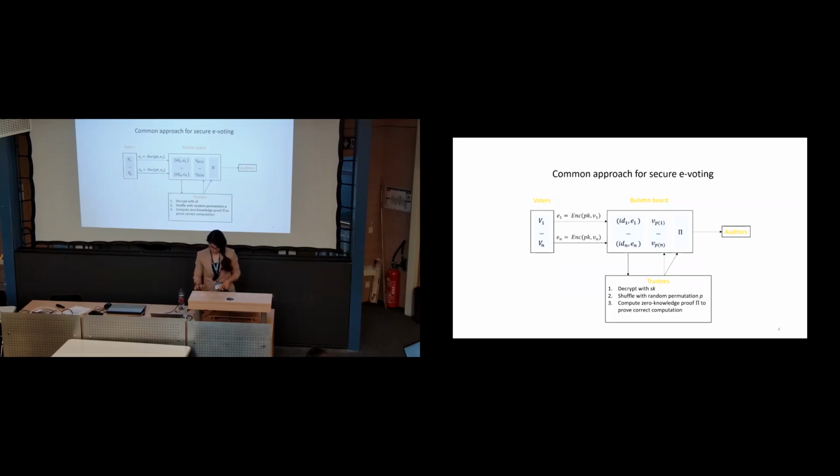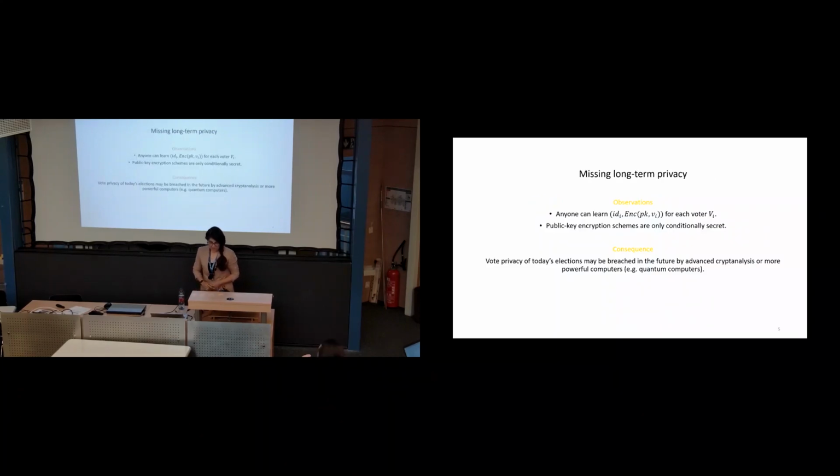But why are we missing that? We have two main observations. The first observation is that anyone can see the encrypted vote of each voter. And the next thing is that the public key encryption schemes that are used in the common approach, which is mostly ElGamal, known for not being quantum safe, are just conditionally secret.